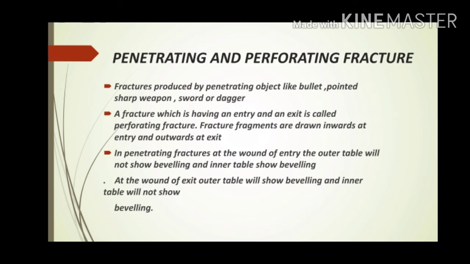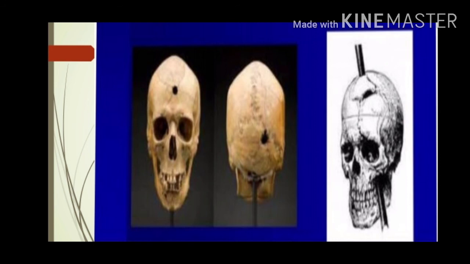Next, we are coming to the details of penetrating and perforating fractures. These are fractures produced by penetrating objects like bullet, pointed sharp weapon, sword or dagger. Fracture which has an entry and an exit is called a perforating fracture. The fractured fragments are drawn inwards at the entry and drawn out at the exit. In penetrating fractures, at the wound of entry, the outer table will be without beveling and the inner table will show beveling. At the wound of exit, the outer table will show beveling and the inner table will not show beveling. The given figure shows a penetrating fracture.